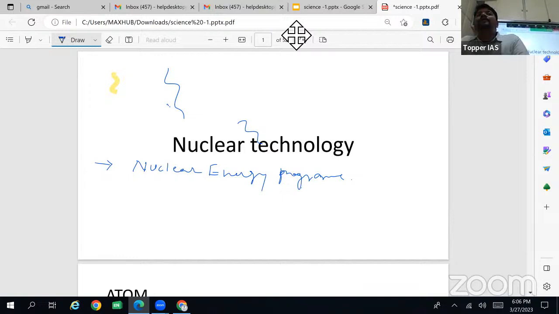Then different international treaties and agreements related to nuclear technology and nuclear weapons. Once World War II ended, the United Nations organization came into force. Then many institutions under the UN started working in different fields. One among them is the IAEA, the International Atomic Energy Agency. What is the role of the International Atomic Energy Agency in nuclear technology? That we have to focus on.